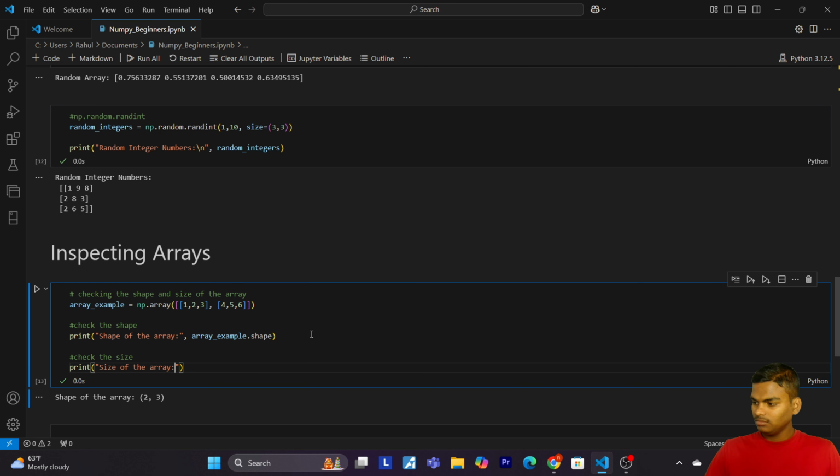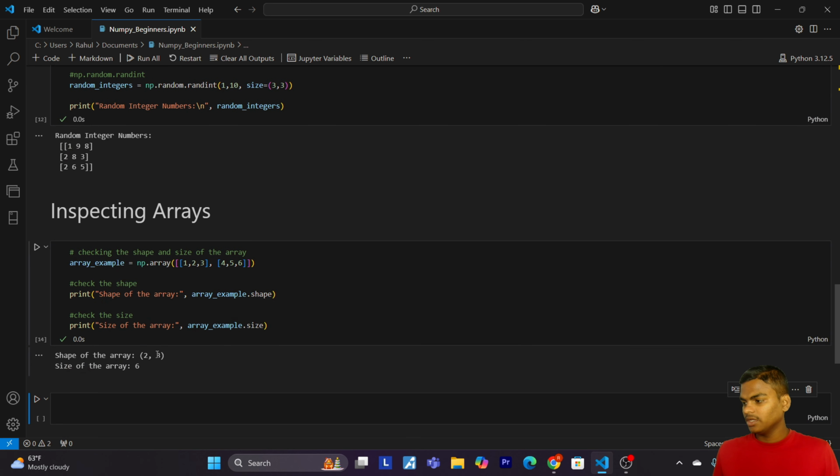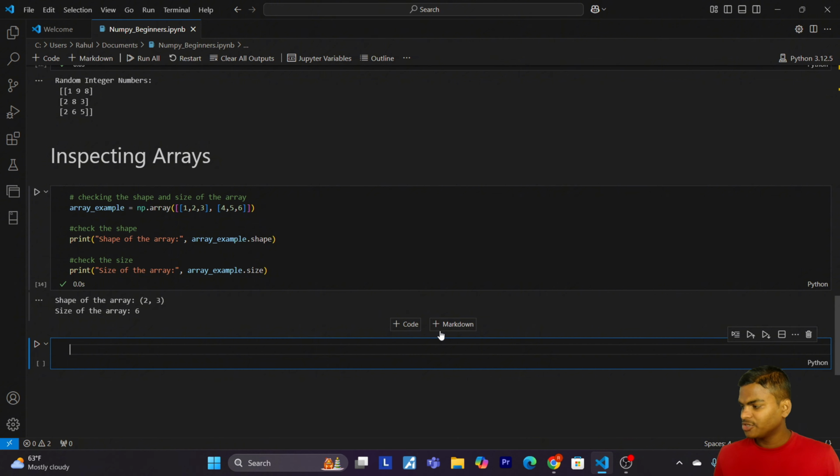Now pass array example dot size. Okay. Now let's run. So the size we have is 6. The size attribute gives us the total number of elements in the array, which is 6 in this case. So now let's come to checking data type.